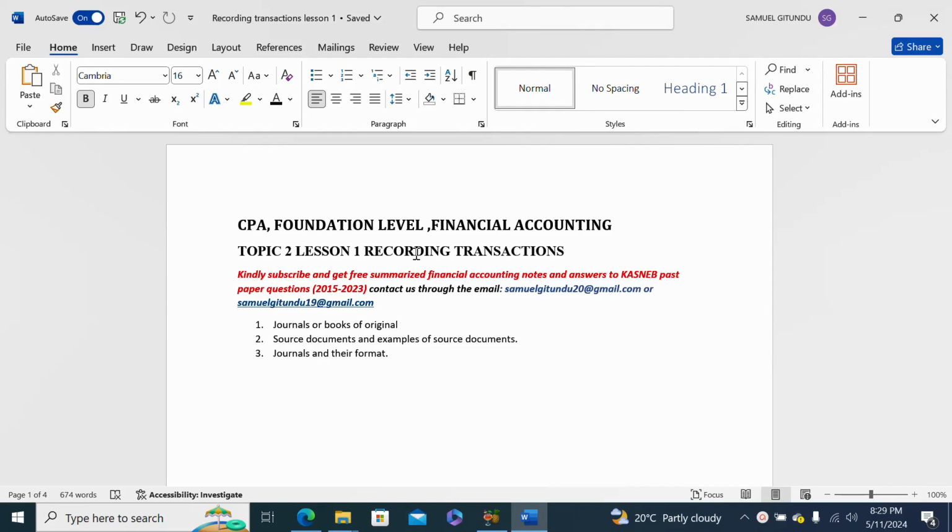The topic of recording transaction, if you understand it very correctly, it will help you throughout your study in this unit of financial accounting. In this unit, we are going to read about journals. Journals are also called the books of original entry. Then we are going to read about source document and examples of source document. And then we are going to finish with the journals and their format.